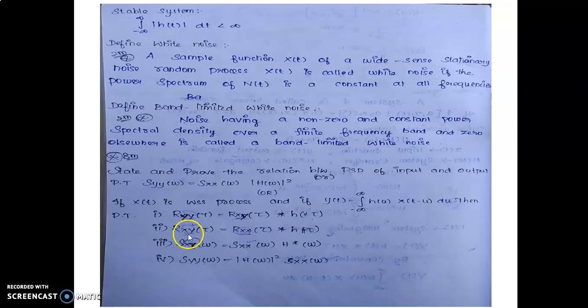Second, R xy of tau equals R xx of tau convolution h of minus tau. Third, S xy of omega equals S xx of omega into h star of omega. The fourth one, S yy of omega equals the modulus of h of omega whole square into S xx of omega.